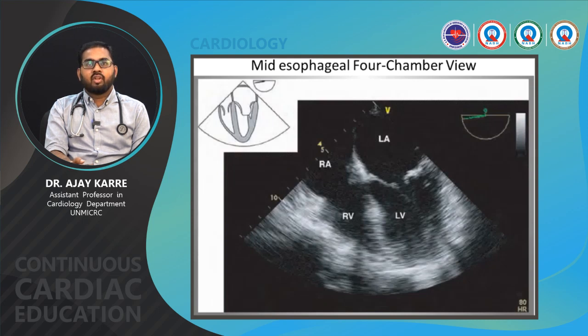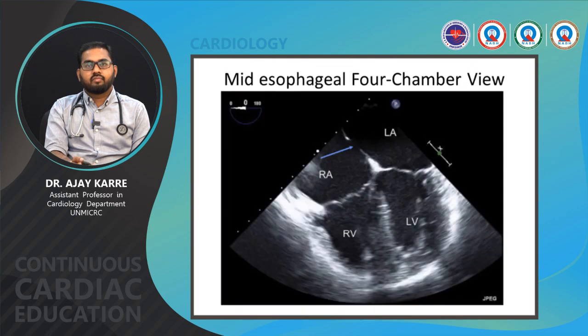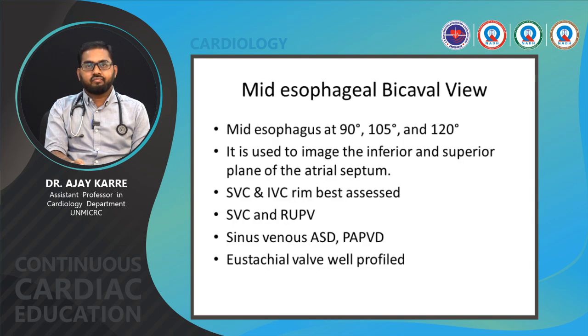Mid-esophageal 4-chamber view. Here we are able to delineate the defect. Mid-esophageal 4-chamber view, again we are able to see the defect, which is depicted by the arrow. The defect causes communication between the right atrium and the left atrium.